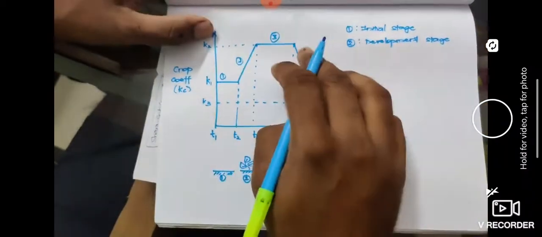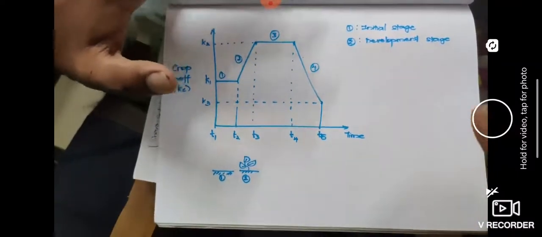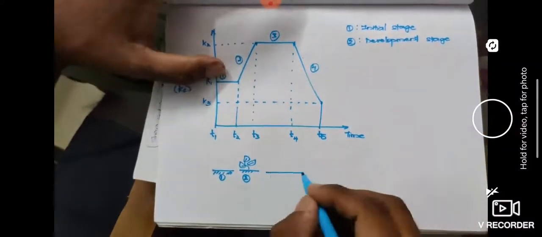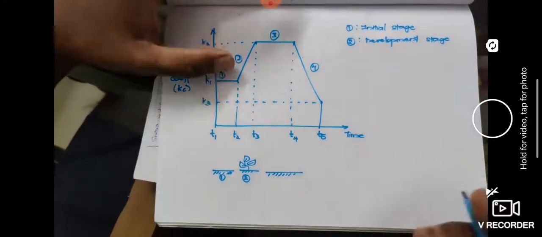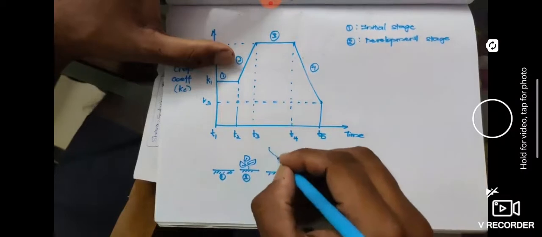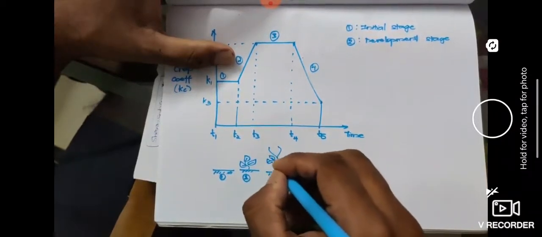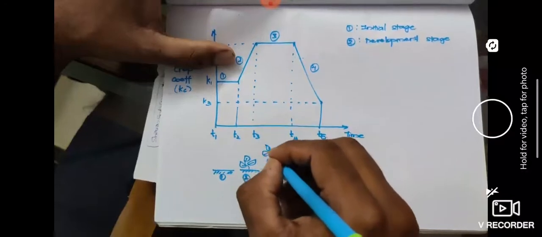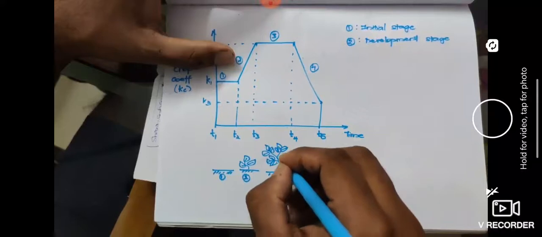Now what happens at the third stage? It has reached the mid stage. That means it has become matured enough. We are talking about crops, not trees or shrubs, so these are small plants which grow to give an output. It has reached its maturity.